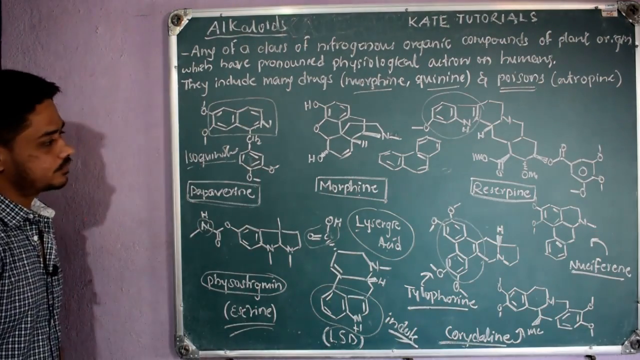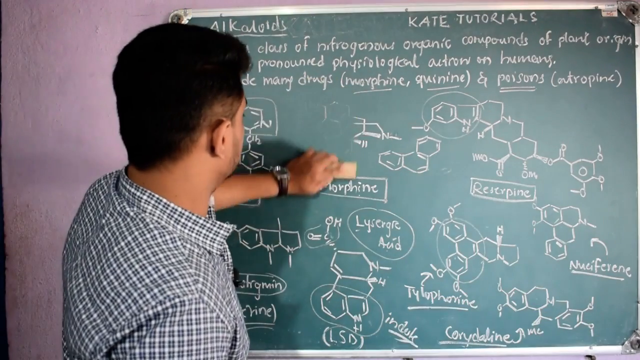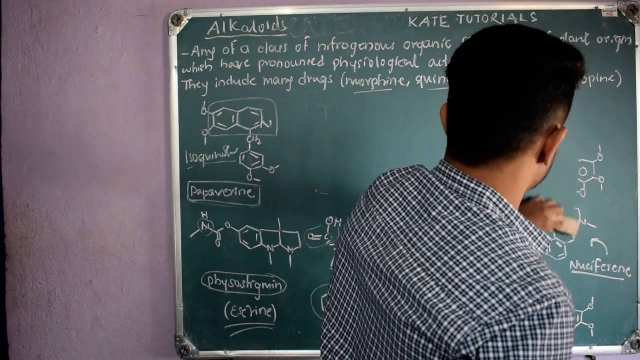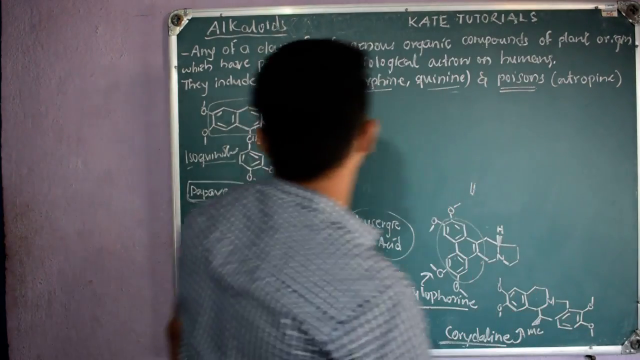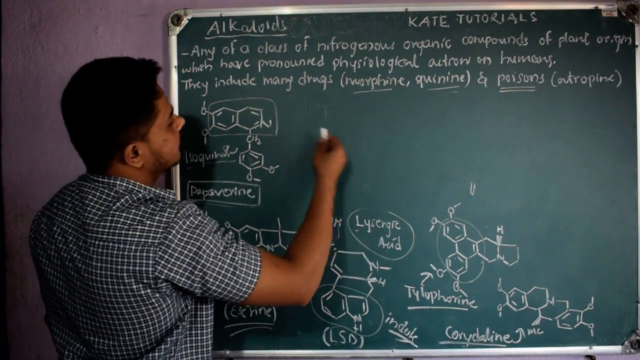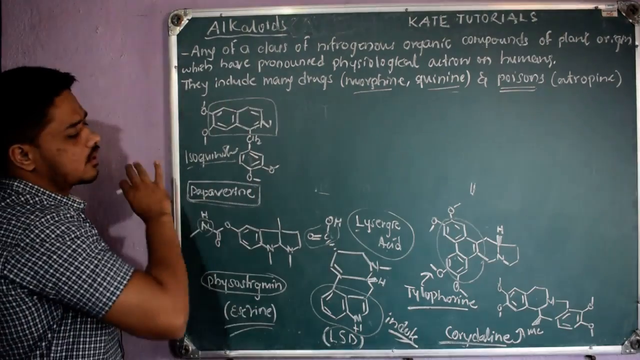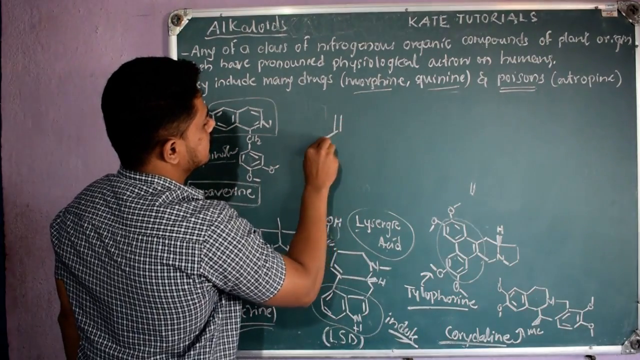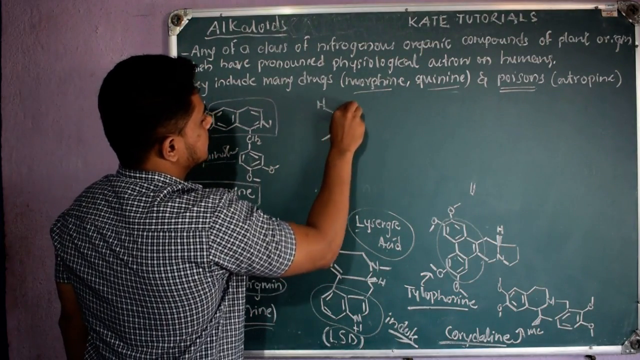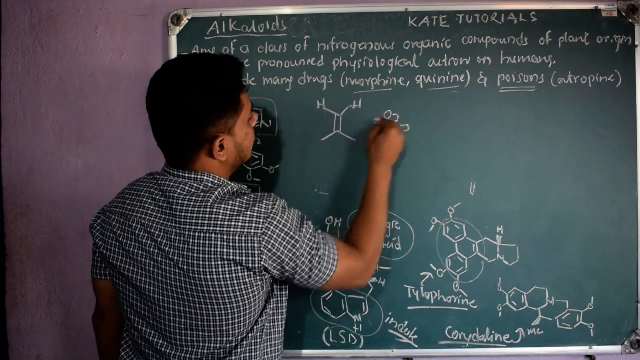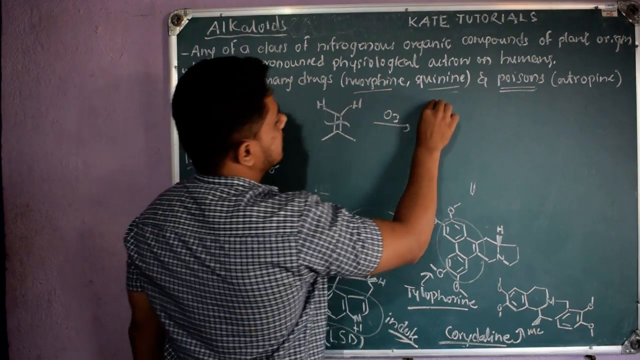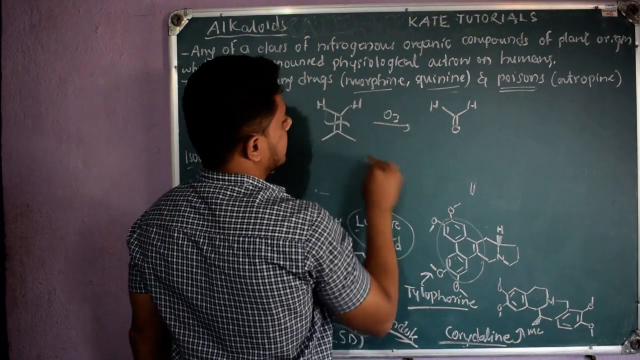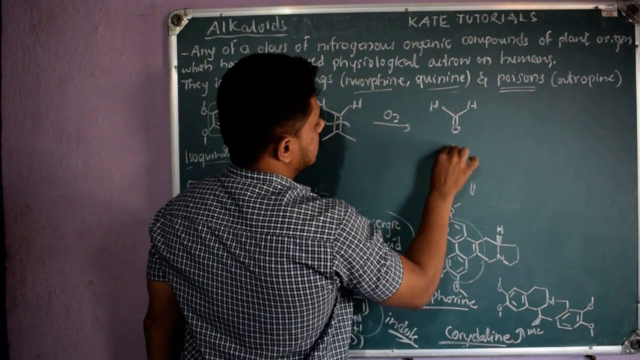Let me rub those things so that I can give you the idea of what we are going to study in the upcoming videos. Whenever we do an alkaloid, we will always do the structure elucidation. If I have a double bond like this and do ozonolysis, this bond will be broken. So what will I get? I will get H, here double bond O comes, and here CH3 double bond O, acetone.